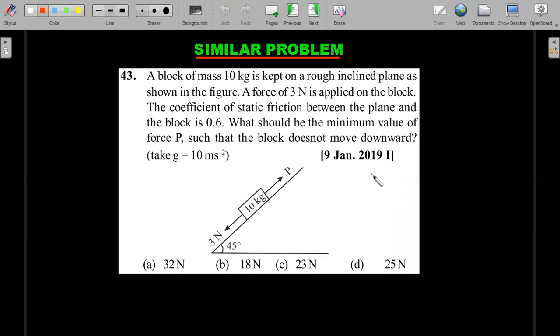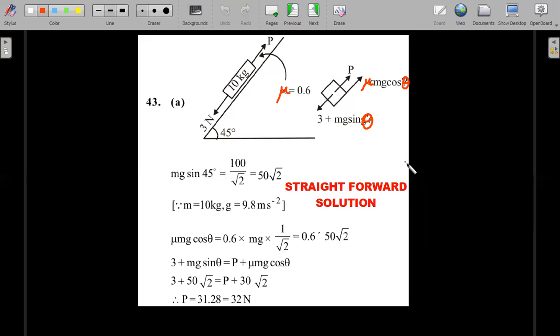A similar looking problem that again repeated in January of 2019. This time he's asking if 3 Newton is this way. Last time he gave both the forces and asked the friction. This time he's giving the value of the coefficient of friction, one of the forces, and asking what should you do in the upward direction. Pretty straightforward. So I leave this one for your practice and the solution in the next page. A straightforward solution. I've corrected some of the printing errors in the source from which I took this particular question. The rest of the things I think you can manage.